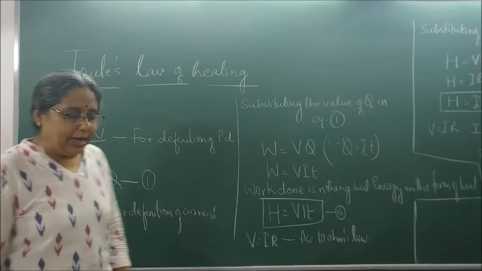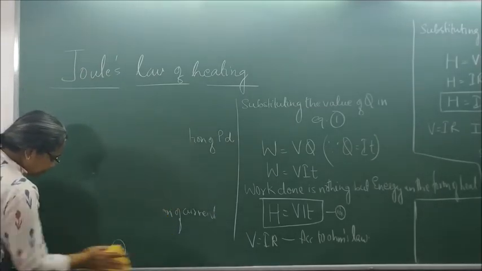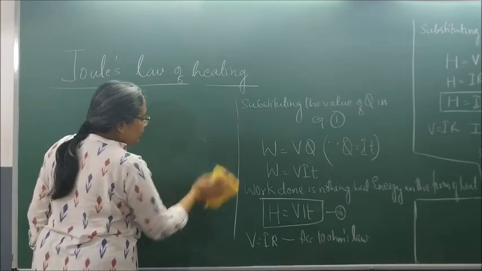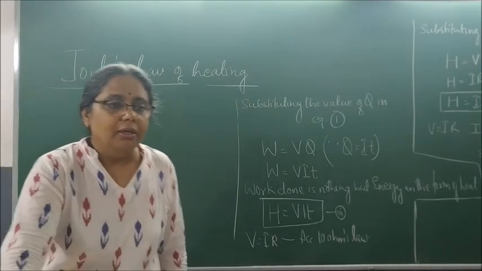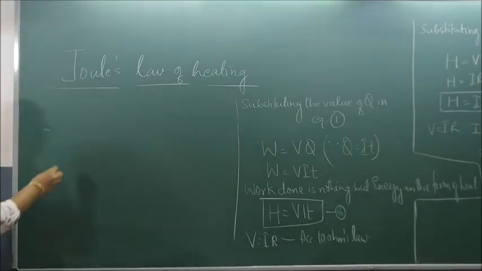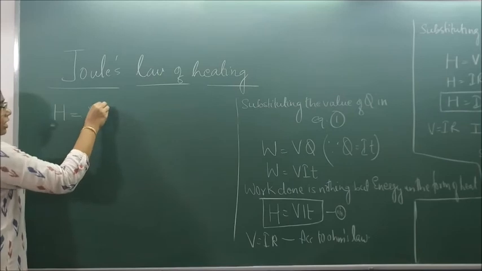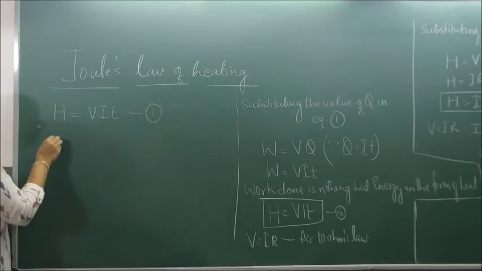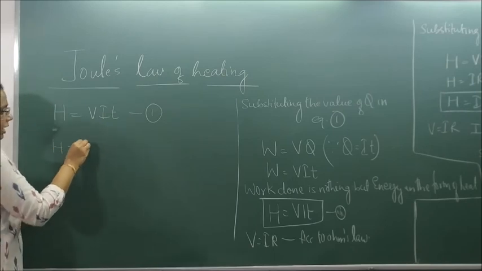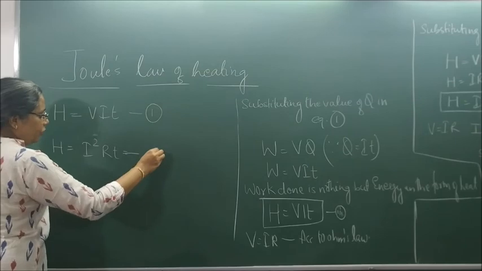So in the end, please write: thus heat energy is calculated by the formula H is equal to VIT. This is the first formula. H is equal to I square RT, the second formula.